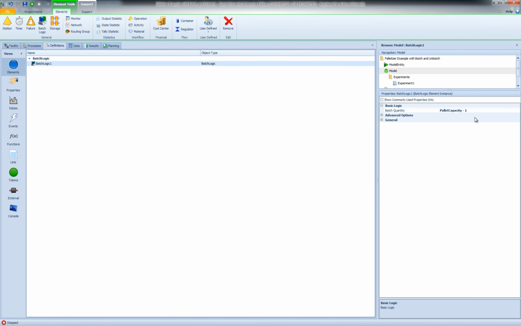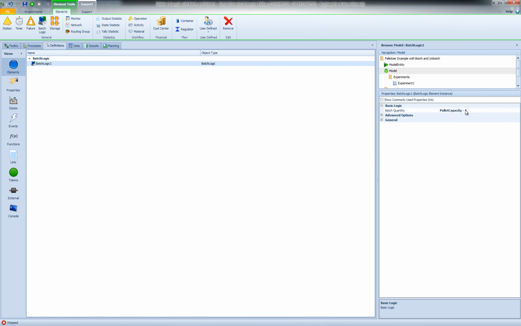And the reason I do this is because this batch quantity indicates or represents the number of member parents. And since in this model I'm not using a pallet entity as the parent, but instead I'm using one of the parts itself as a parent entity, I need to set the batch size or the batch quantity to pallet capacity -1.